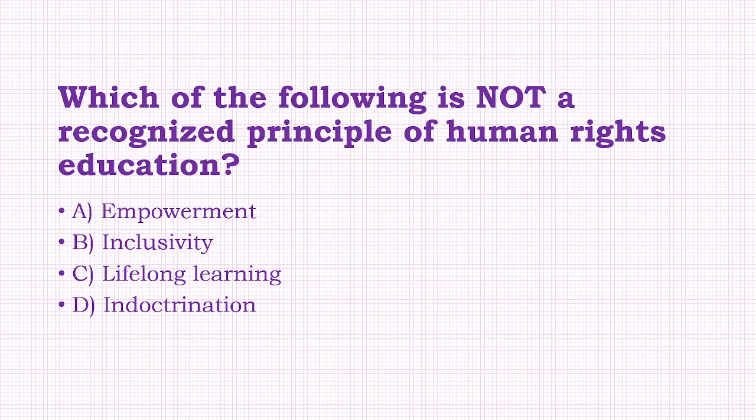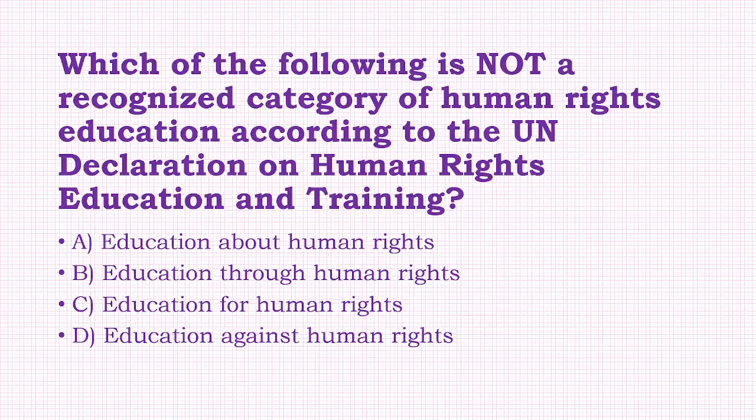Which of the following is not a recognized principle of human rights education? Option: empowerment, inclusivity, lifelong learning, indoctrination. The answer to this question is option D, that is, indoctrination.